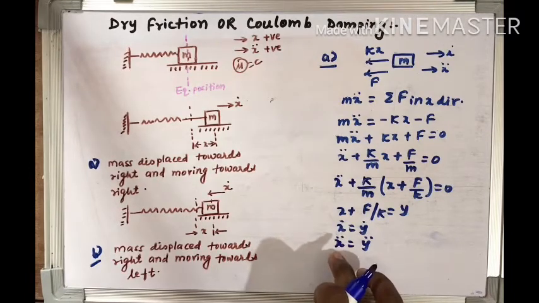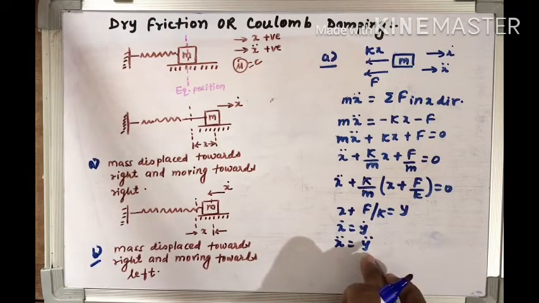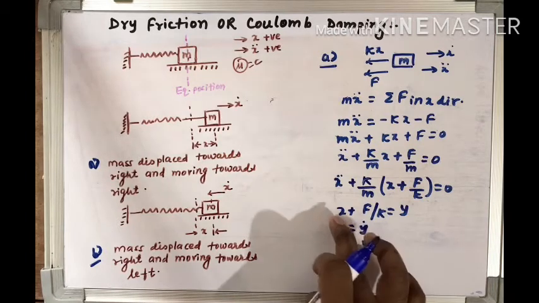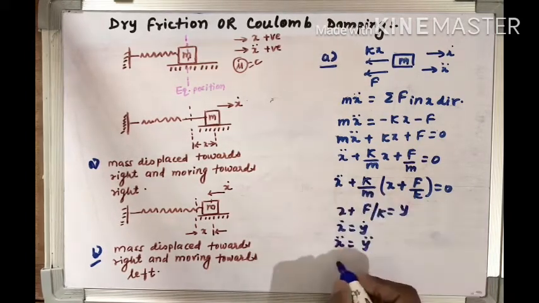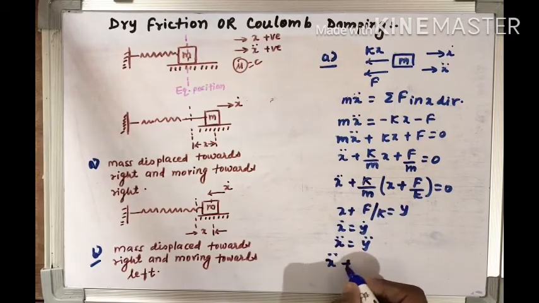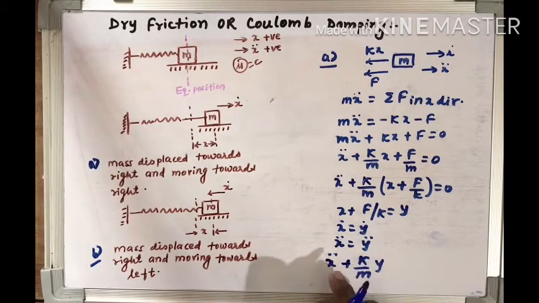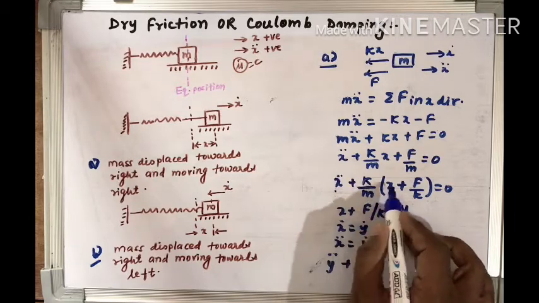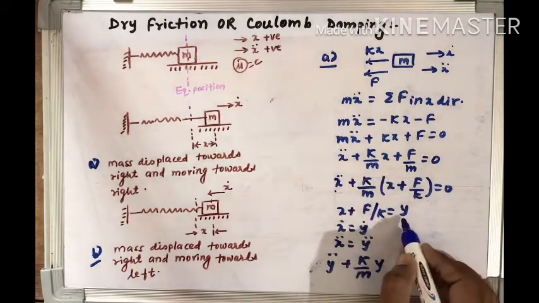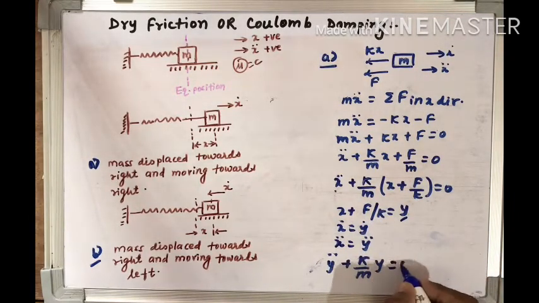So I can replace x double dot by y double dot, x dot by y dot, and x plus F by k by y. So this equation becomes y double dot plus k by m y is equal to 0.